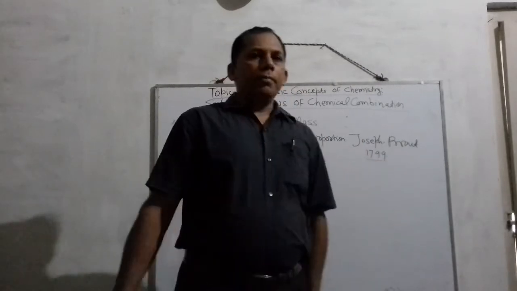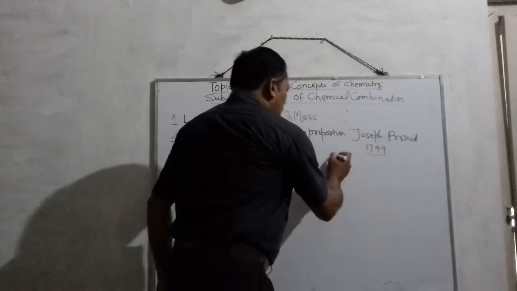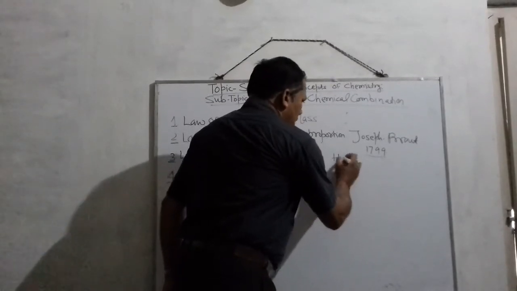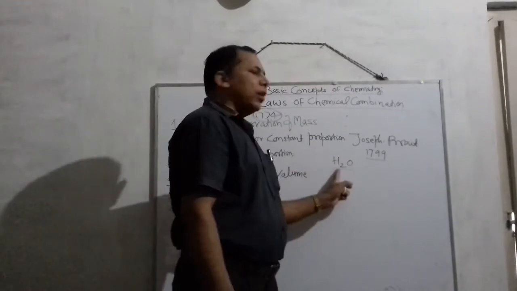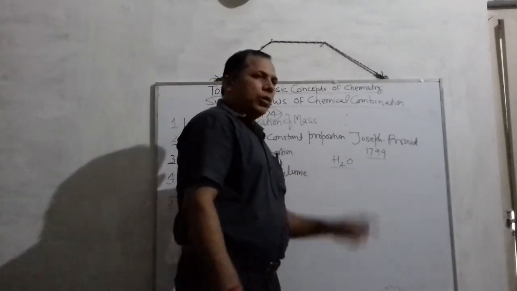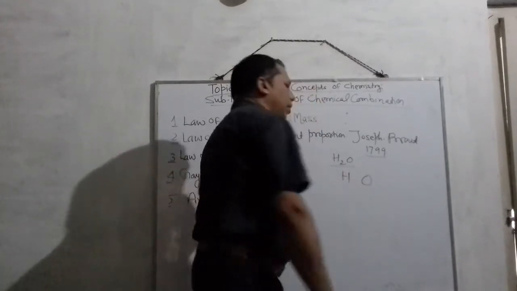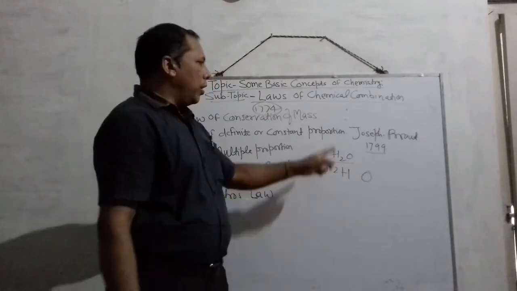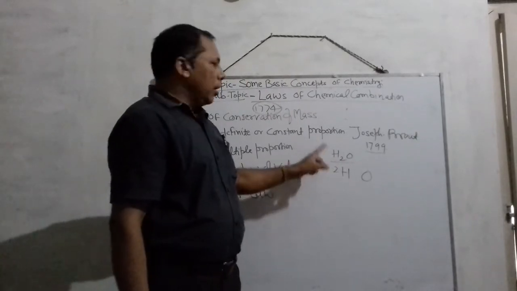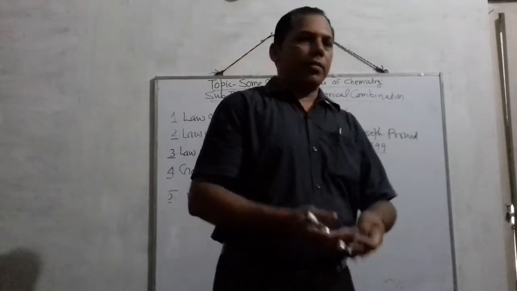For example, you know water, with formula H2O, is composed of two elements, hydrogen and oxygen. So according to the statement, they always combine together in a definite proportion by mass.